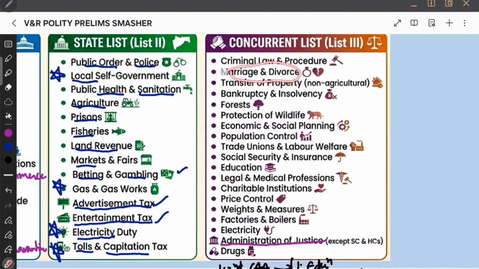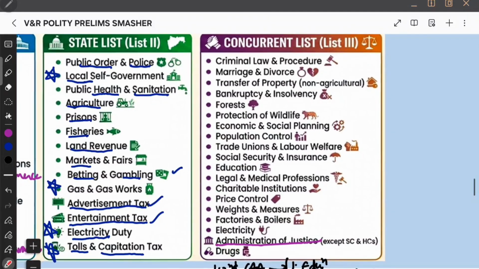And then we have marriage and divorce, family planning, I mean economic and social planning, family planning, marriage, divorce, all of them are in the concurrent list. Transfer of property, if you're transferring a non-agricultural property. And then if there is any bankruptcy and insolvency, that will also be in the concurrent. Bankruptcy, people will think it's only union. No, state can also do that. In that list, yes, state can also do bankruptcy and insolvency.